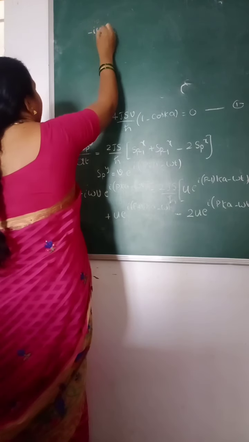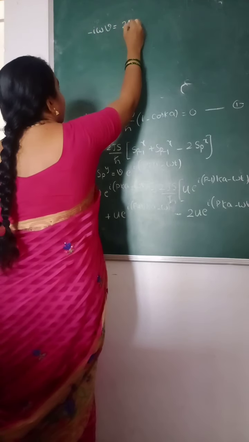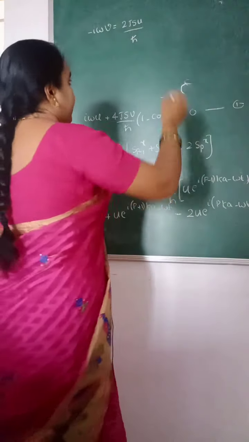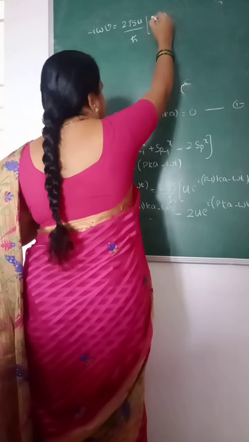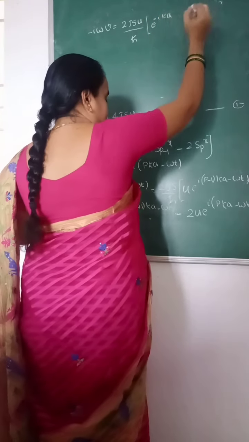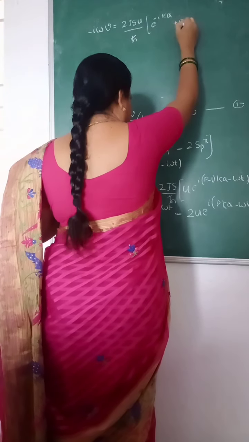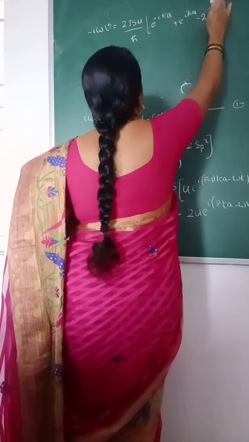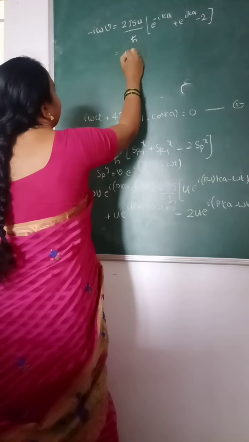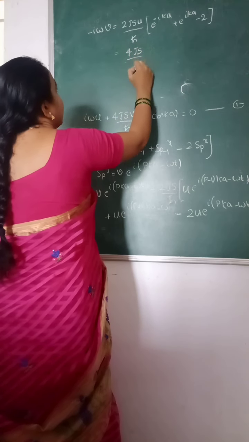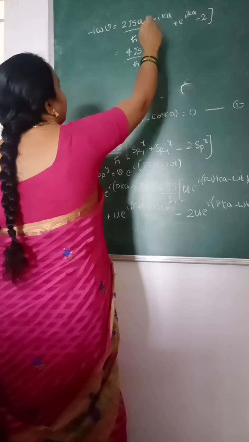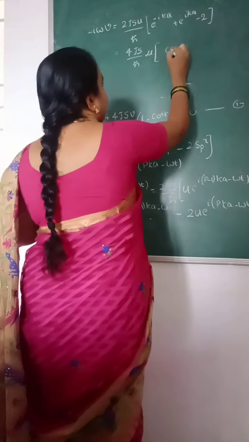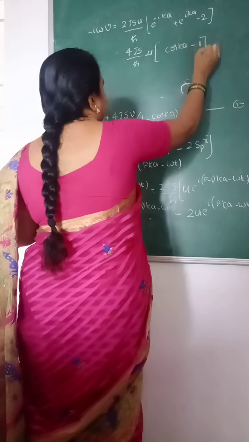The remaining terms are minus i omega v is equal to 2Js u by h cross, e power minus i ka plus e power i ka minus 2. So if we take 2 as common, that is 4Js by h cross u, (e power minus i ka plus e power plus i ka) by 2, that is cos ka, minus 1.